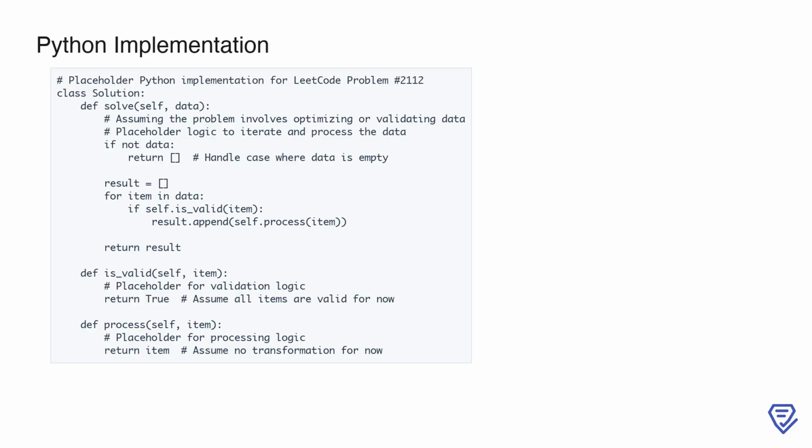It iterates through each item in the dataset, checks if the item is valid using the is_valid helper function, and processes it using the process helper function if valid. The processed items are appended to the result list, which is returned at the end. The is_valid function currently assumes all items are valid, and the process function performs no transformation, returning the item as is. This structure can be modified to include specific logic as per the actual problem requirements.